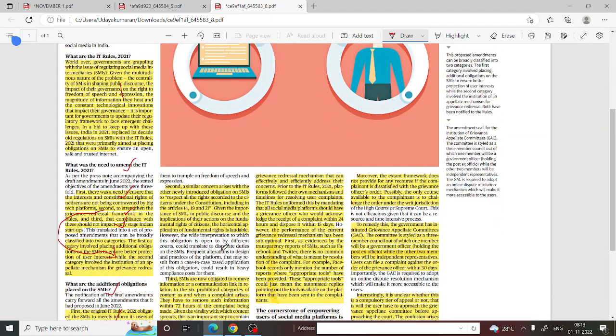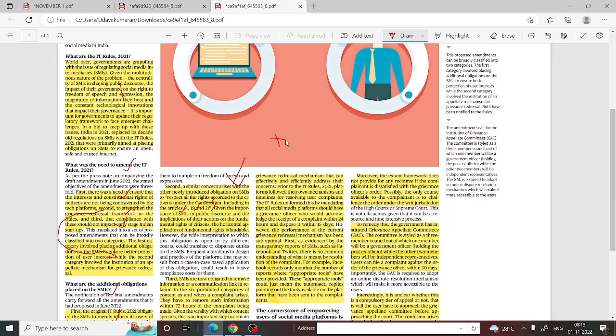Second, a similar concern arises with the newly introduced obligation on SMEs to respect all rights included in the Constitution, such as Article 14, 19, and 21, given the importance of SMEs in public discourse. Now we know that public discourse previously was held on stages or on public platforms, but with the technological rise, public discourse is happening on these platforms also. So here it is an important part of life. Intermediaries also have to take note that Article 14, 19, and 21